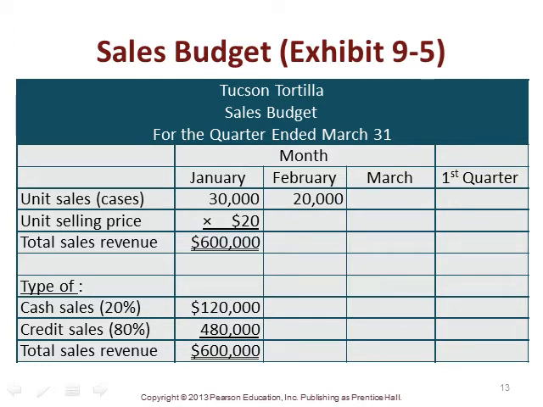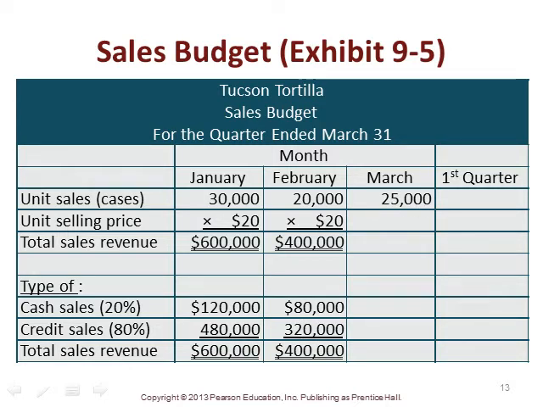We look in February, and we are going to estimate and project that we'll sell 20,000 units or cases times the $20 per case to give us total sales revenue of $400,000. We apply the cash and credit sales the same, right? So of the $400,000, 20% of that will be in cash, and then 80% of that, or the difference, will be in credit sales.